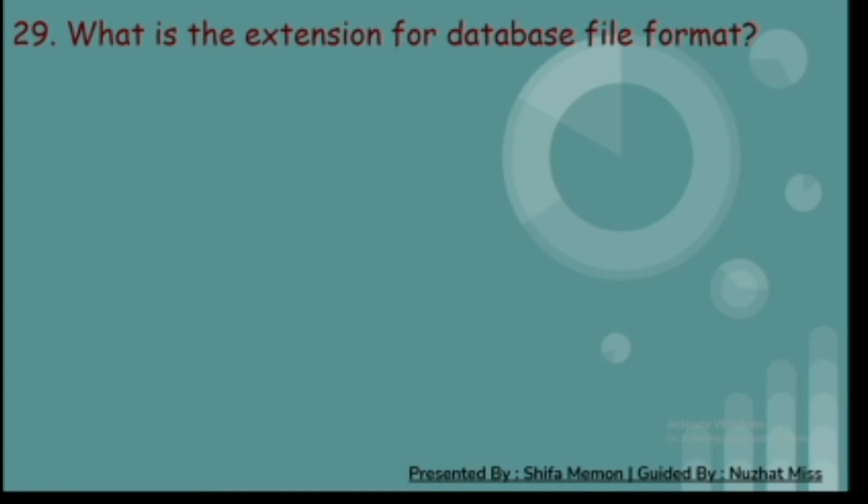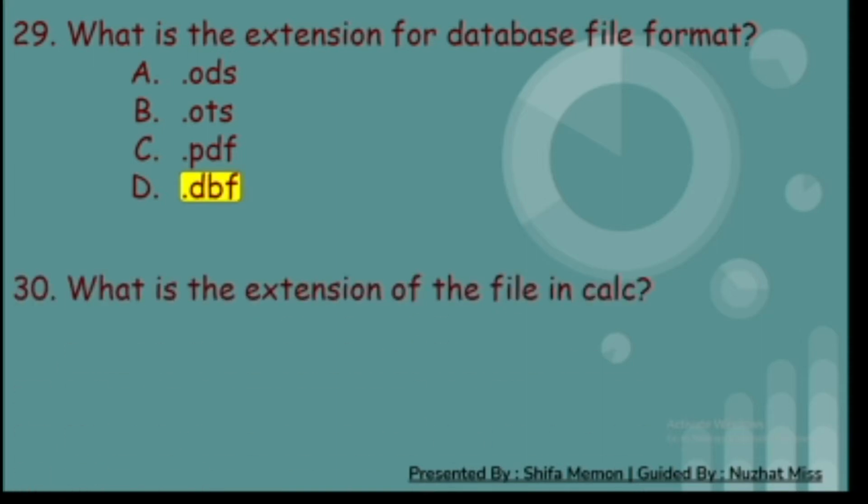29. What is the extension for database file format? A. .ods, B. .ots, C. .pdf and D. .dbf. And the correct answer is .dbf. 30th. What is the extension of the file in Calc? A. .ode, B. .ods, C. .odg and D. .odb. And the correct answer is B. .ods.